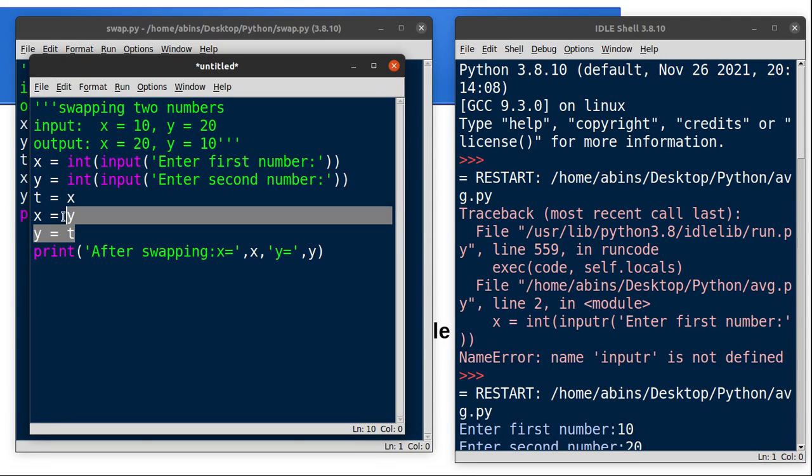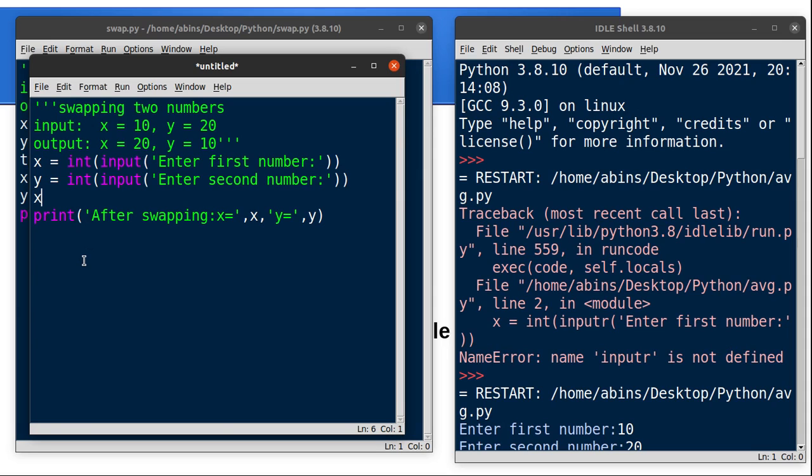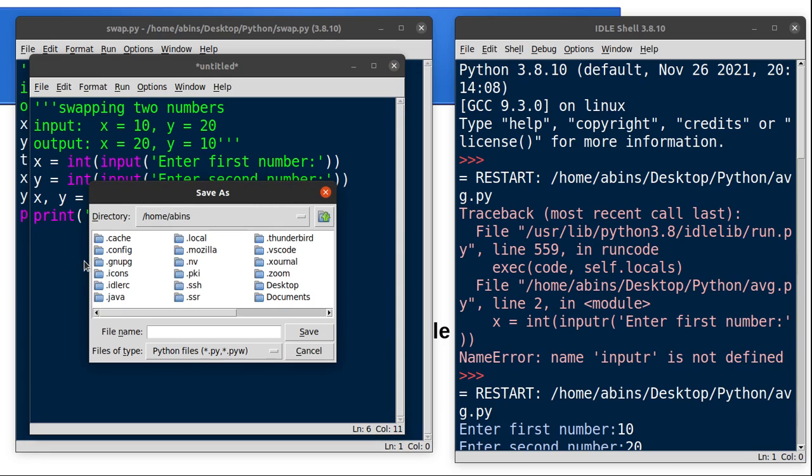Okay, so instead of these three statements, simply I can give x comma y is equal to y comma x. So the effect of multiple assignments, in a single line, we can exchange or swap two numbers. Okay, so save this code.